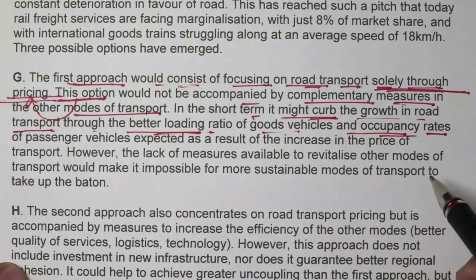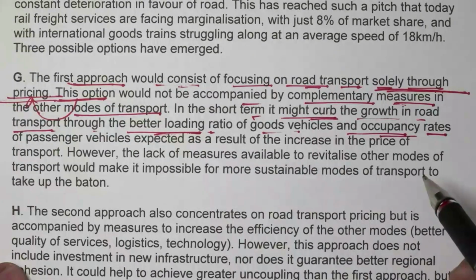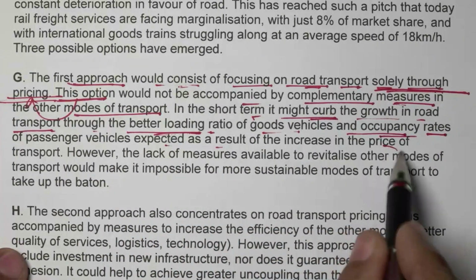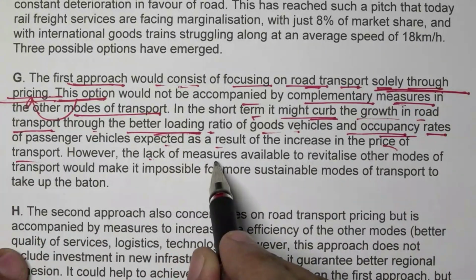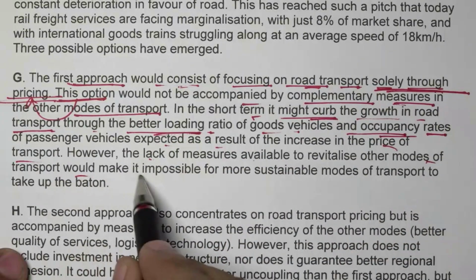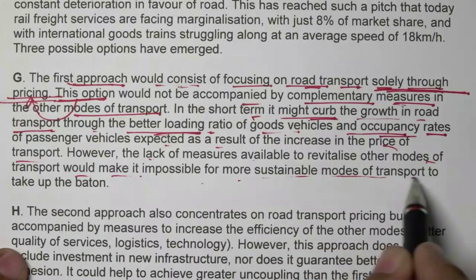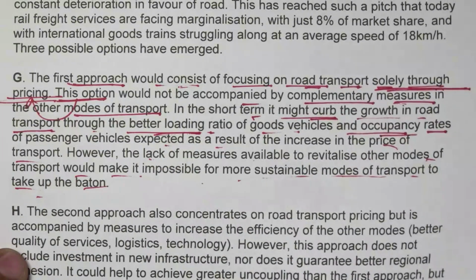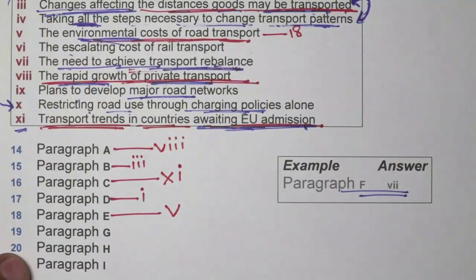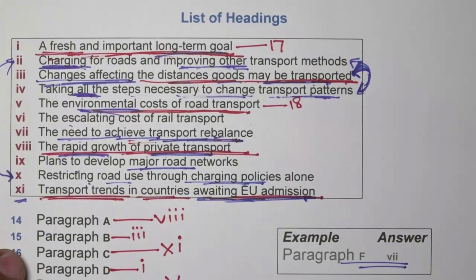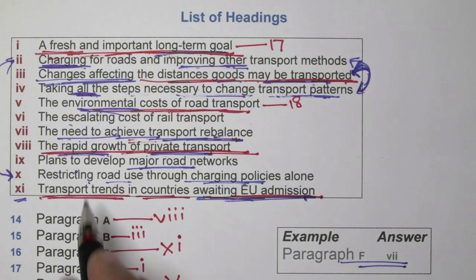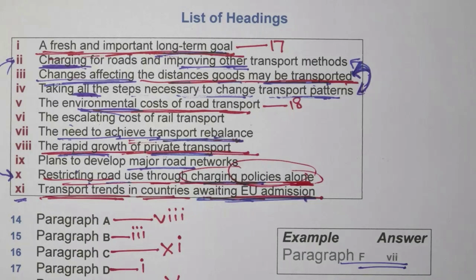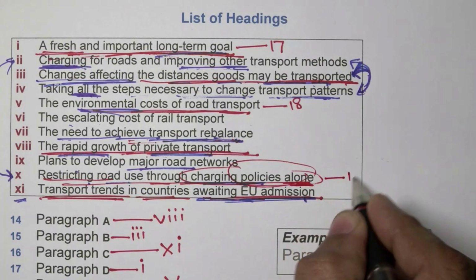When you bring in charges, it is possible that goods will be shared, it is possible that communal car parking, we have read that already in this matter. Passenger vehicles expected as a result of the increase in the price of the transport. However, the lack of measures available to revitalize other modes of transport would make it impossible for more sustainable modes of transport to take up the battle. Solely was written, alone. Pricing was written, charging option for the question number 19th one. Restricting road use through charging policy alone, solely charging prices. 10th is the heading for the 19th one.